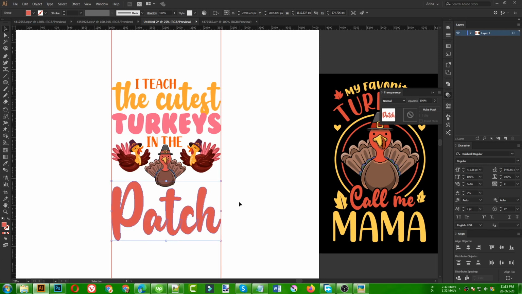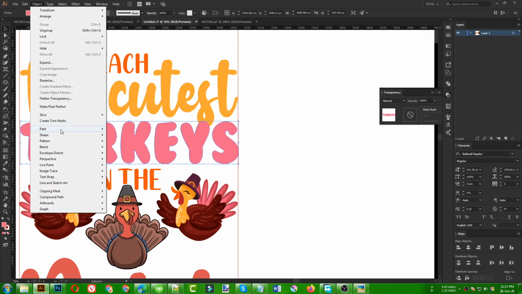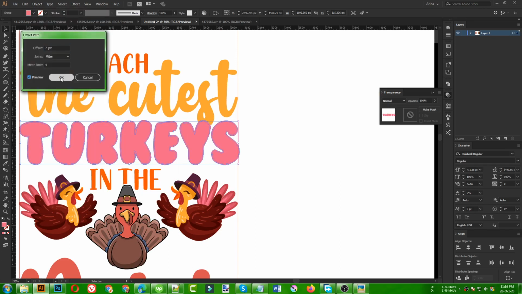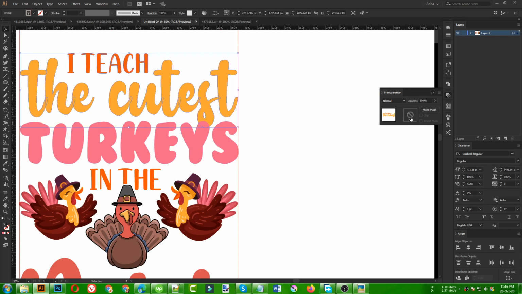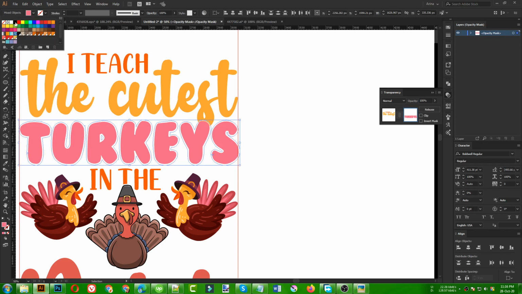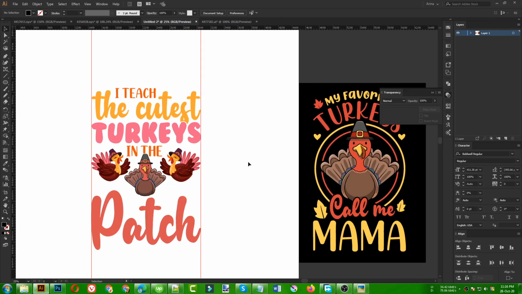Now for this area, these turkeys, I am going to make an offset path for my text. 10 pixel is good. Cut, select this group, open transparency here, paste in front. It will make it like that, then make it black, it will cut out. So that is good for me. Now again, from this bundle here, sorry for that, we need to press alt for bringing them in like this. That is good.